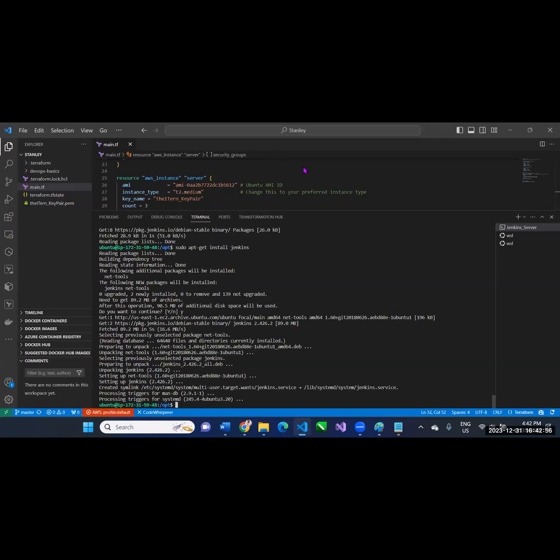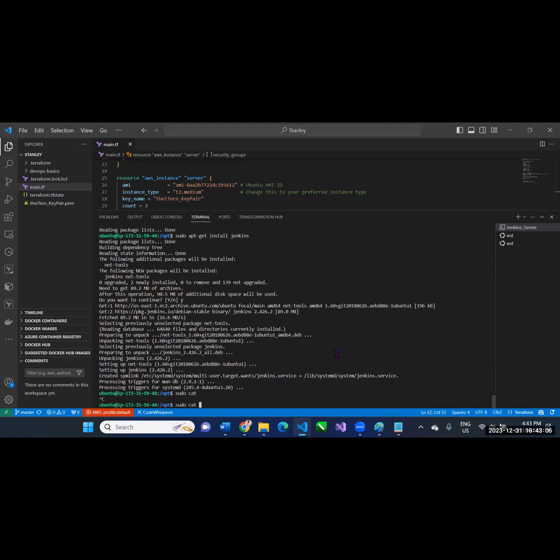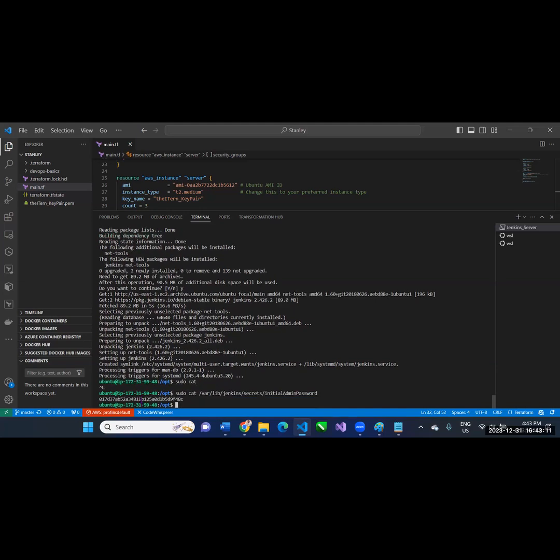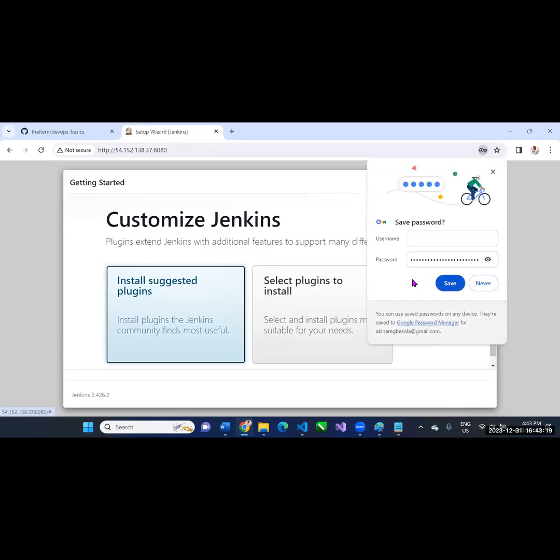Go to my Jenkins server and ask my Jenkins server, they said the password is here. Show it to me. All right, so this is the password. So I copy it, Control C. I come back and say, now I have the password. I put it there, and it is fine.